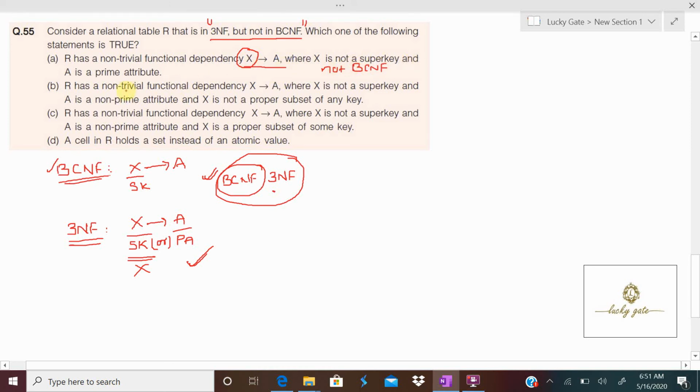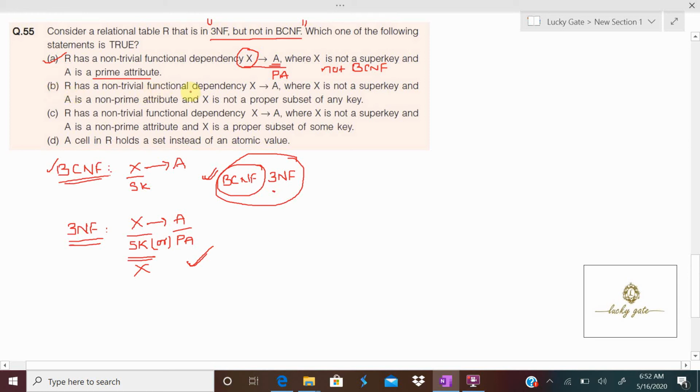And A is a prime attribute. Because the left hand side is not a super key but the right hand side is a prime attribute, the dependency satisfies third normal form. Now I can say the answer for this question is option A, satisfying a non-trivial functional dependency that is in 3NF but not in BCNF. And we also check the other options, why they are wrong.